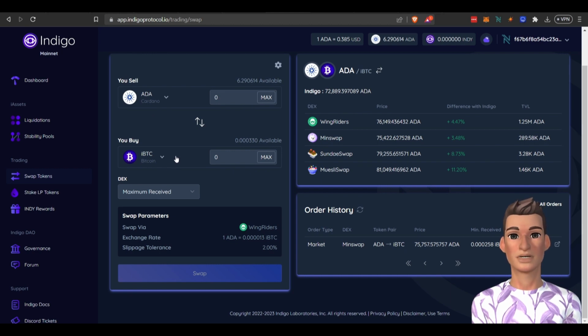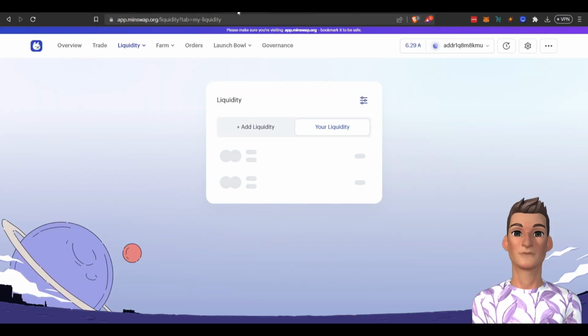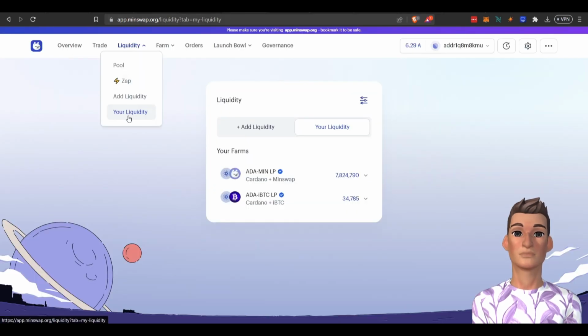And what iBTC is, it's just a synthetic Bitcoin token, and it's enabled by the Synthetic protocol. But what this iBTC does is track the price of the true BTC asset through price feeds provided by Chainlink's network of oracles. So when I swapped here, it took the best price from Minswap and it actually put it under my liquidity here.